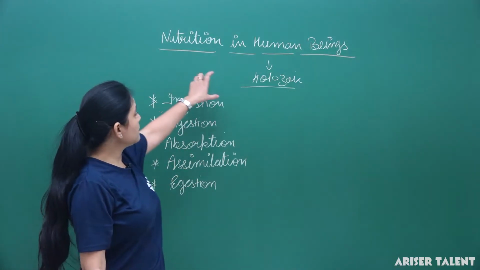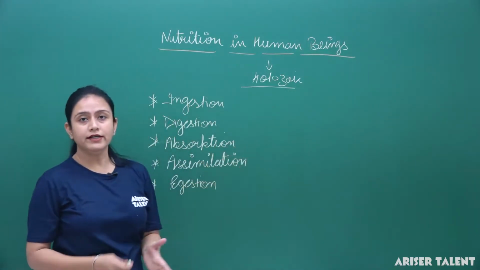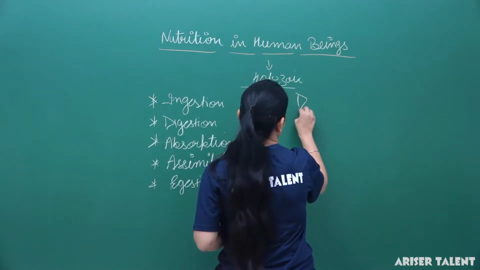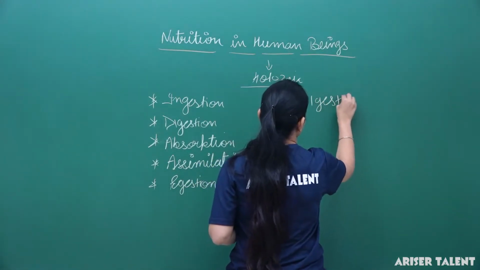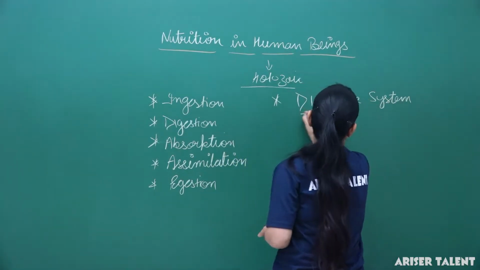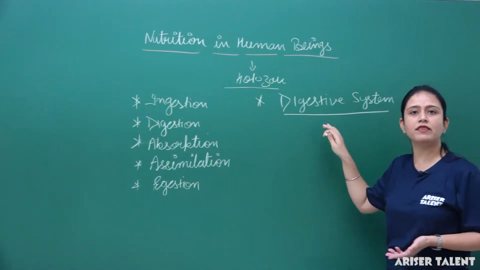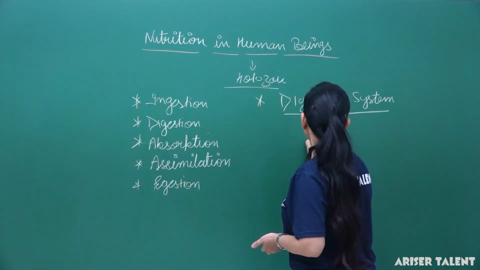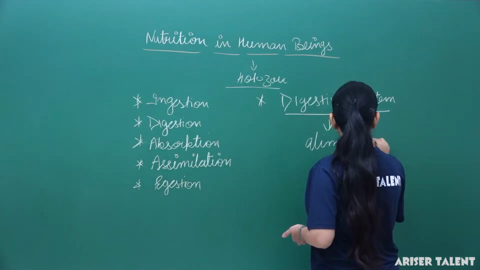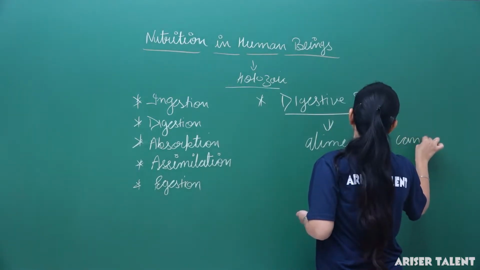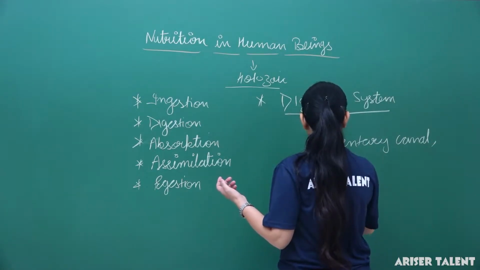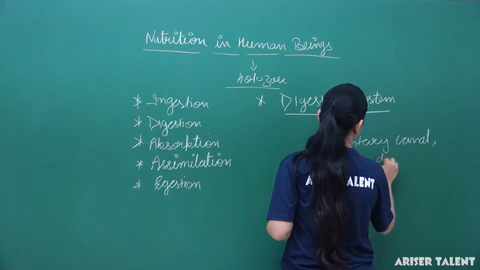Okay, these processes are done by the digestive system that contains what? That is known as the digestive system. This digestive system contains the alimentary canal as well as some different organs and different glands.